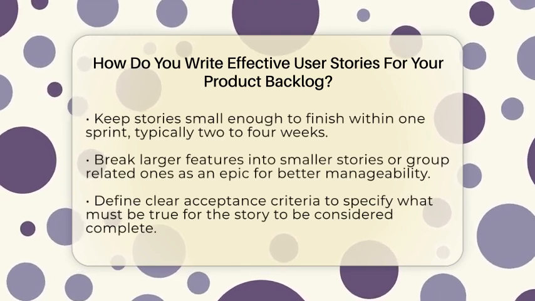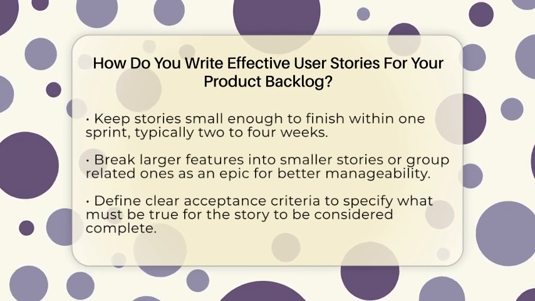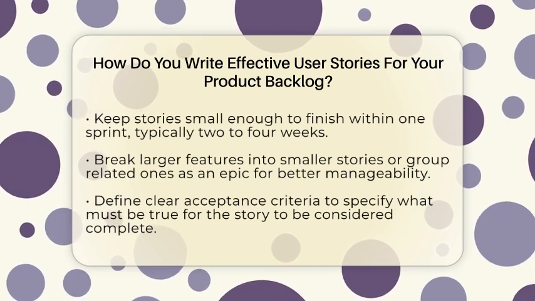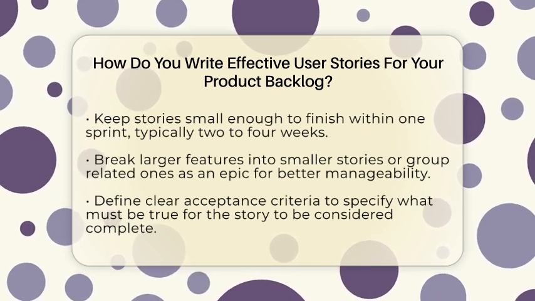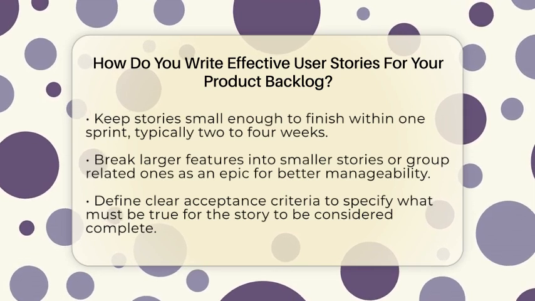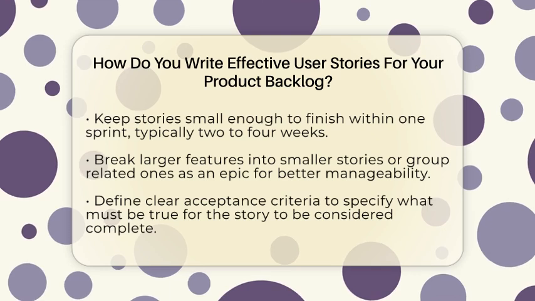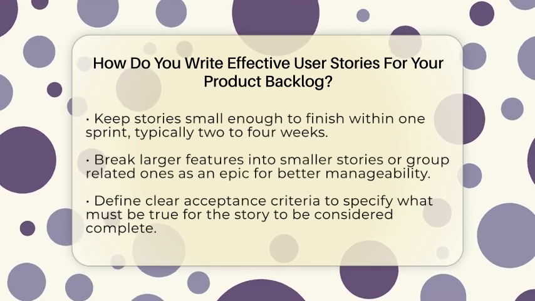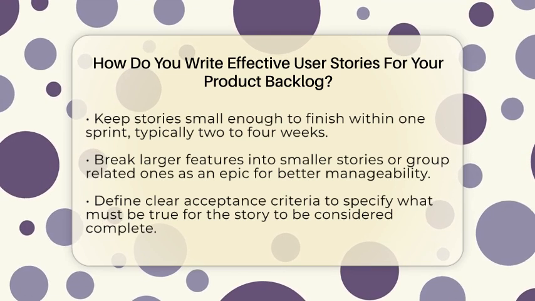Define clear acceptance criteria for each story. These are the conditions that must be met for the story to be considered complete. For example, if the story is about a login feature, acceptance criteria might include the ability to log in with a valid email and password, and an error message for invalid credentials. This helps developers know exactly what to deliver.